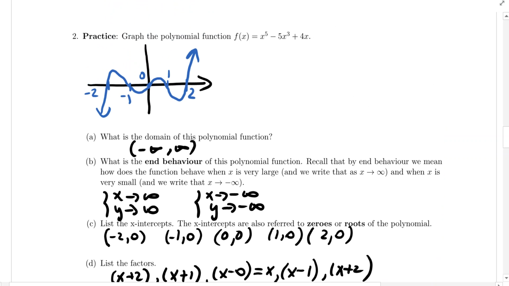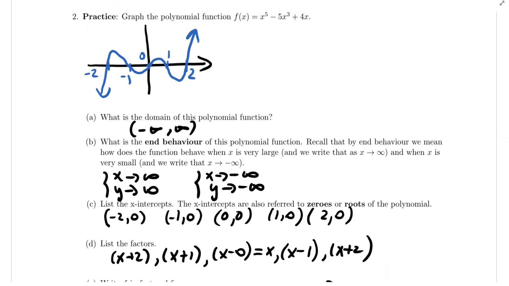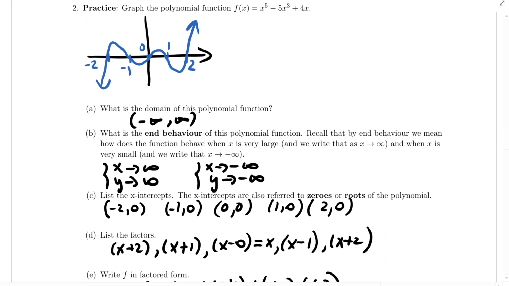Okay, so let's check your results. So you graphed this, you put this in your calculator, and then you saw that the domain is negative infinity to infinity. You saw that the function on the right, so as x goes to infinity, rises. So the function goes to positive infinity. And on the left, it falls. Y goes to negative infinity.